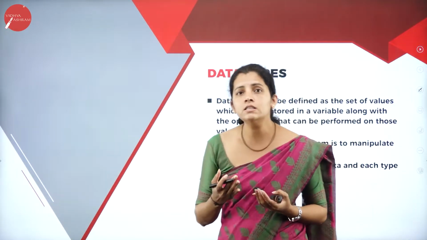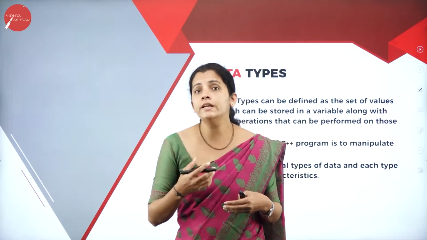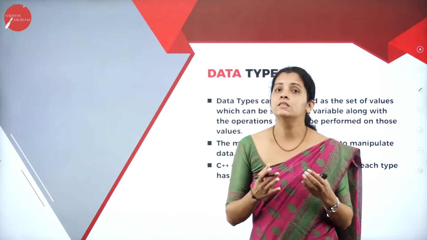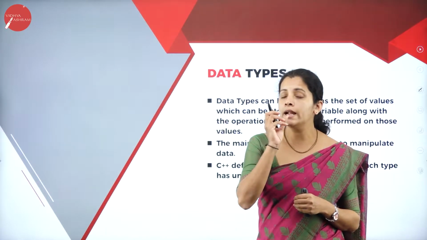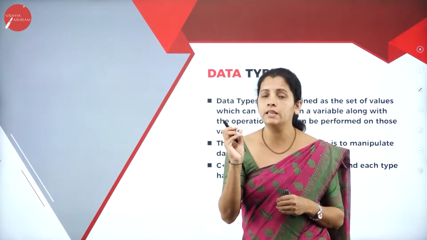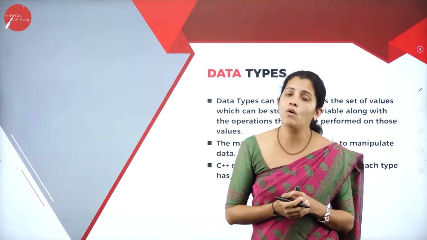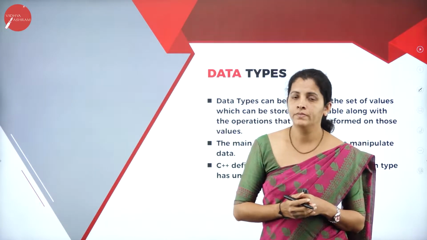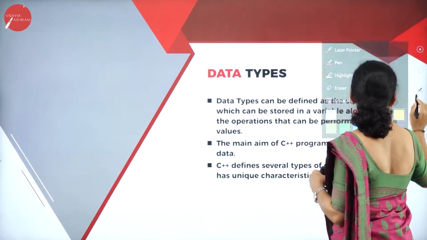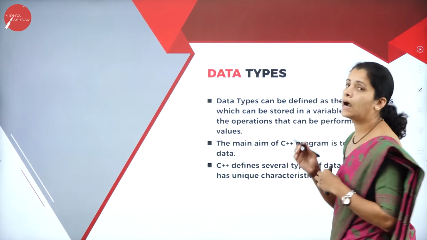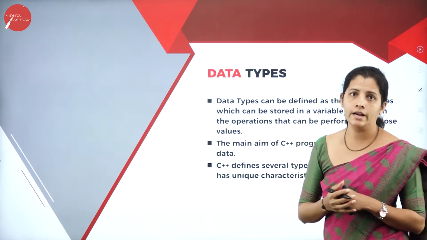So what is this data type? What is the need of data type in C++ programming language? So here data type is nothing but a particular kind of data item. I repeat, data type is nothing but a particular kind of data item.